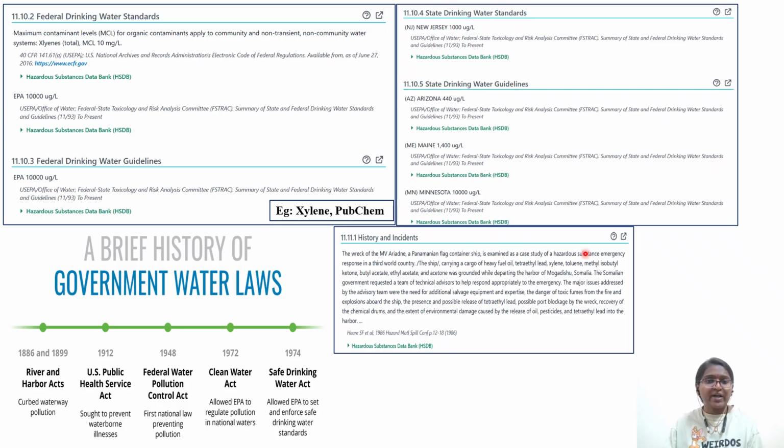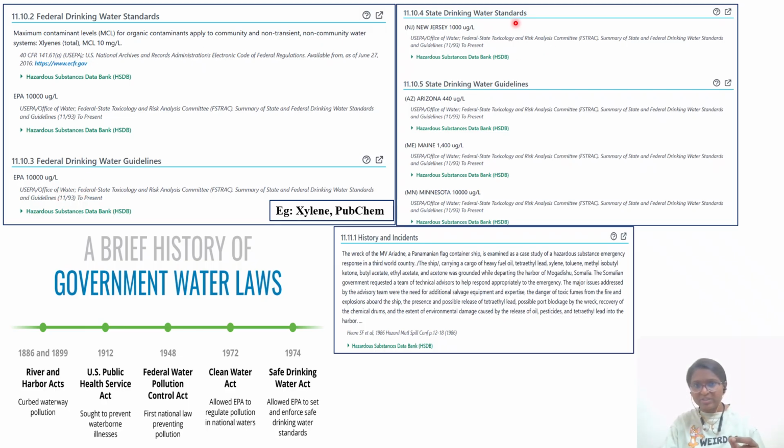Okay. So as I told you, whenever you are working on PubChem, you see here with respect to xylene, there are some MCL values. EPA is giving 10,000 microgram per liter. So you see these particular page sections whenever you are working on PubChem. Here you can see federal drinking water guidelines. Under that, EPA is giving the same 10,000 microgram per liter.